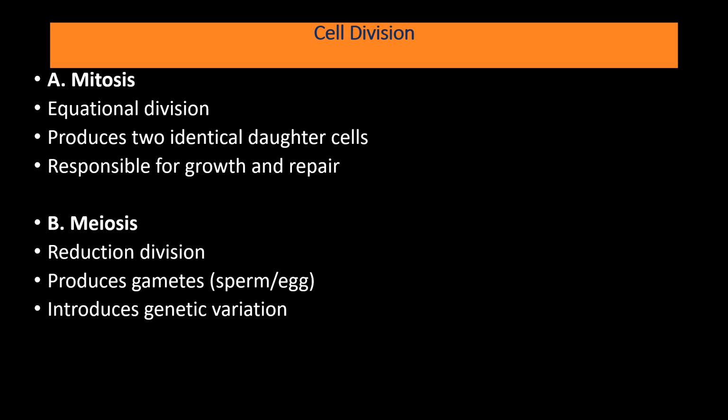It is the main reason why there are genetic variations among organisms. Otherwise, all of us would have been clones. We would have been looking similar, and there would have been no differences between us. But the differences which we have between each other, which make us distinct, are due to the genetic variation which occurred due to meiosis.